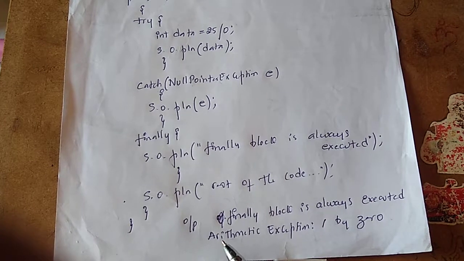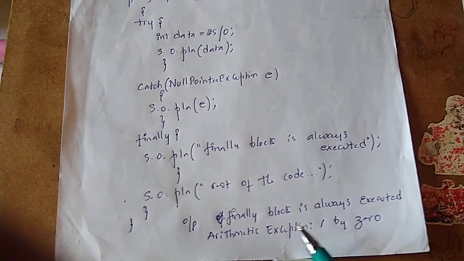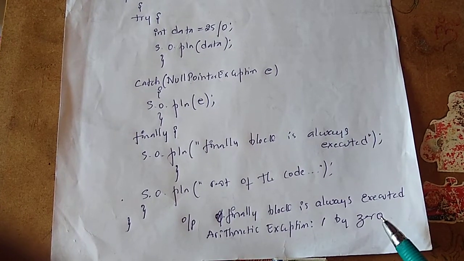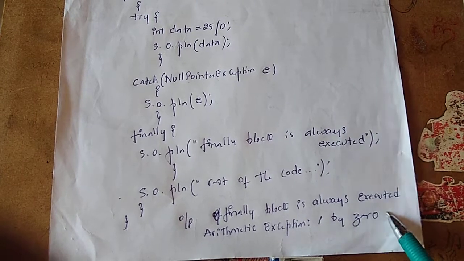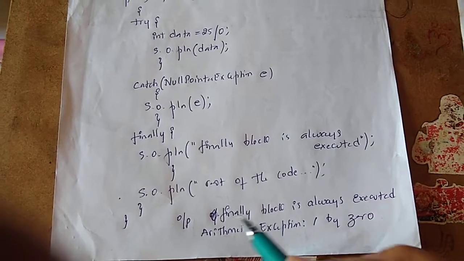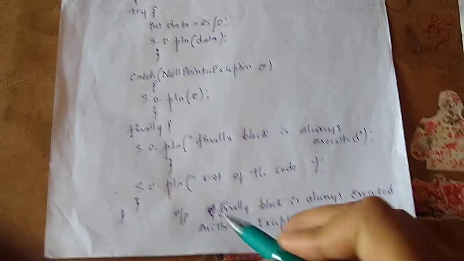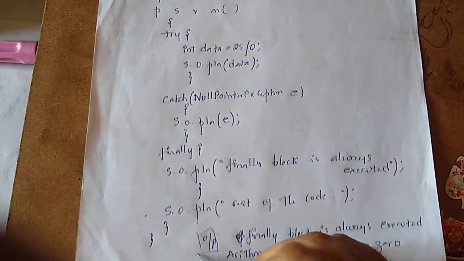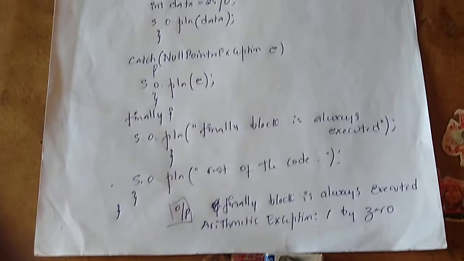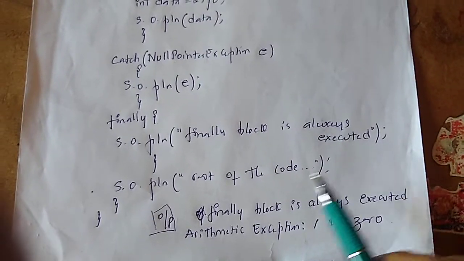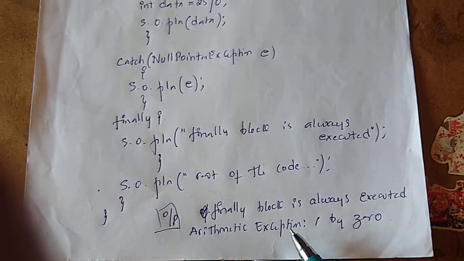Now it is going to throw the exception. What is that exception? ArithmeticException: divided by 0. You will get this message. This is not an output, this is actually the exception. I think you can understand.